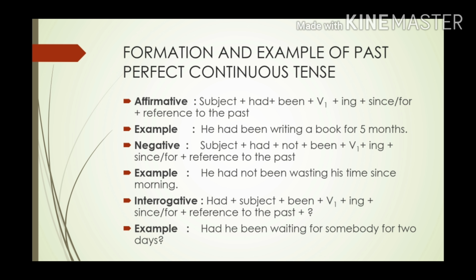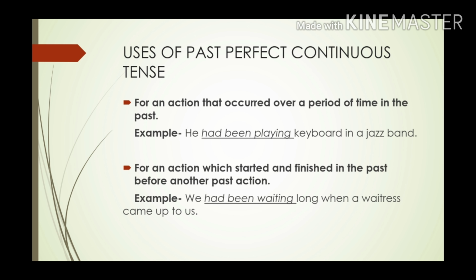Okay, and when we have to make an interrogative, when we are asking any questions, then we put had at the beginning. So it will become, had he been waiting for somebody for 2 days? Question mark. This is how we make interrogatives. So overall, the past perfect continuous tense shows that a certain action started in the past and was in progress before a given time in the past. Let's see some uses of past perfect continuous tense. When do we use it?